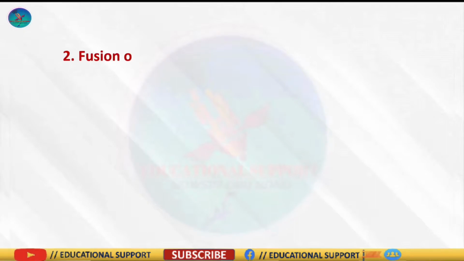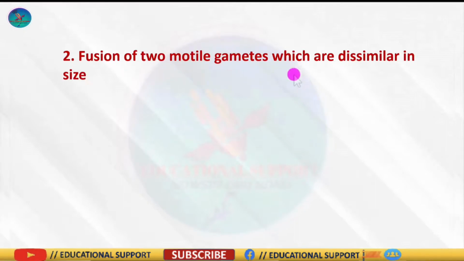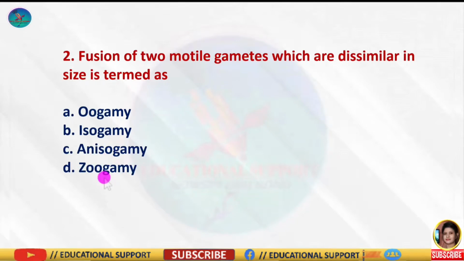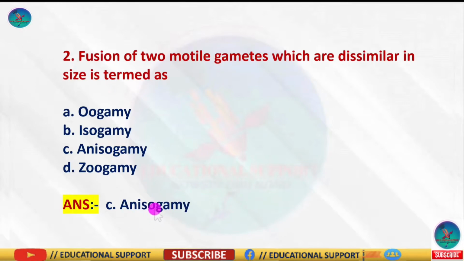Question number 2: fusion of two motile gametes which are dissimilar in size is termed as, and the options are oogamy, isogamy, anisogamy, and the last one is zoogamy. So the correct answer is option C, anisogamy.